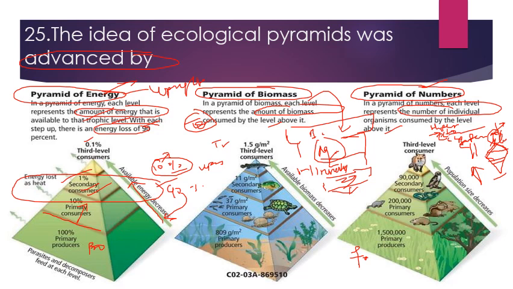So these are the three types of pyramids in an ecosystem: the pyramid of energy, the pyramid of biomass, and the pyramid of numbers. And here the pyramid of energy is always upright.